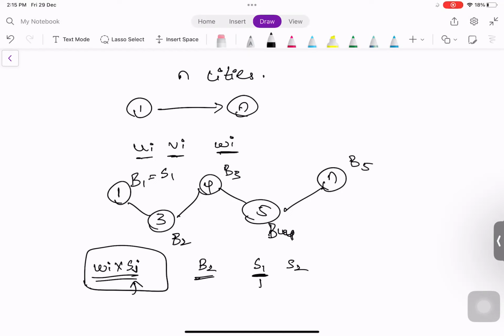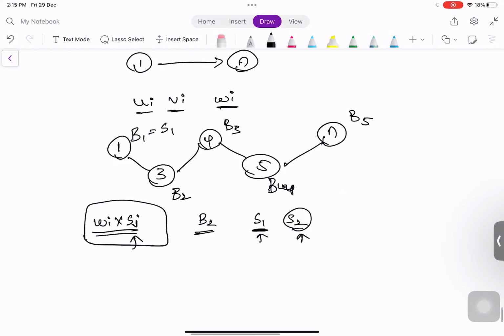Bike number 1 has slowness factor S1, the second bike has slowness factor S2, and the time required to go to the next city is Wi, the weight of the edge involved, into S1, or Wi into S2. Among these two, whichever is minimum, he'll choose that, because we want to minimize the time in which the person is going from city 1 to city n. That is the question.